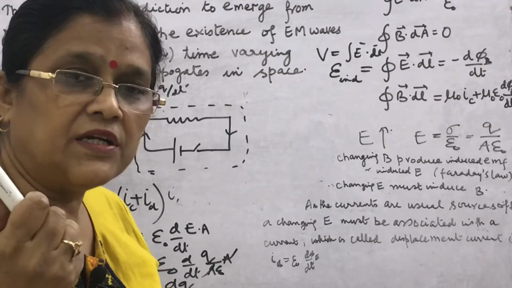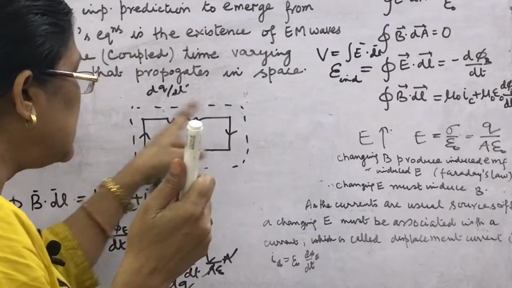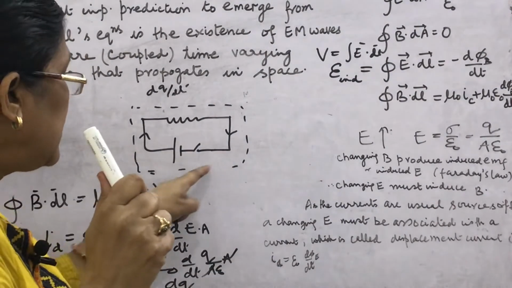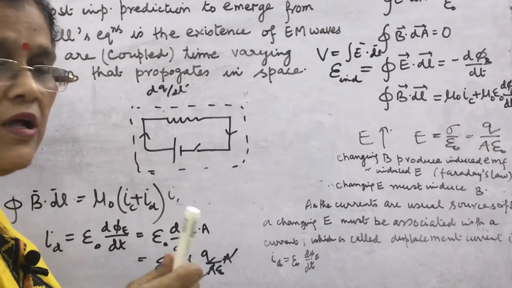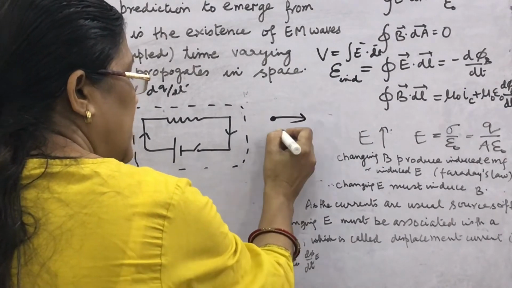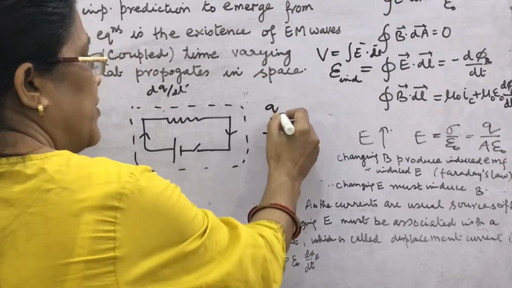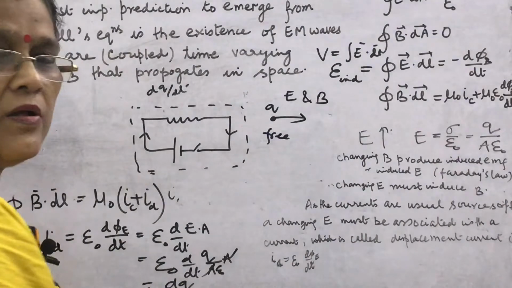So, what is the net charge? 0. So, for charge moving in a circuit in a conducting wire, the net charge enclosed is 0, so no electric field. But if a free charge is moving in space, then it can produce both electric field and magnetic field.